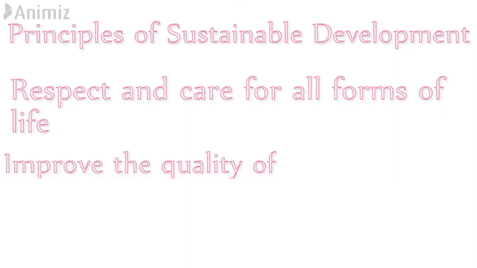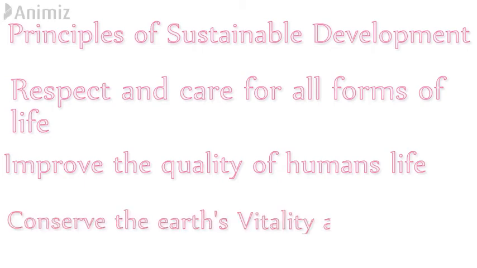Now we will see the principles of sustainable development. There are some principles of sustainable development, like respect and care for all forms of life. We have to respect and take care of all the things which are present in our life. Second is improve the quality of human life, means live a modern life and preserve the natural resources.